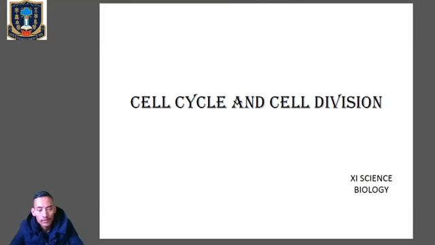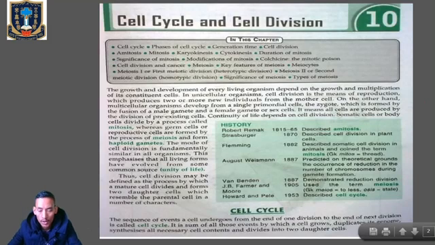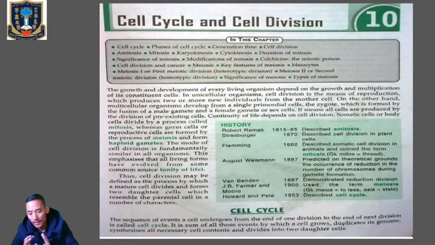Welcome to biology class. Today we will begin a new chapter, cell cycle and cell division, chapter number 10. We all know that each and every organism, whether unicellular or multicellular, is made up of cells. That's why we say that the cell is the structural and functional unit of life. Each and every organism is made up of cells.